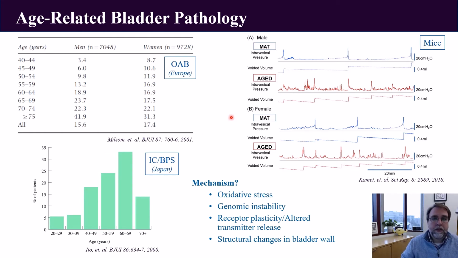This carries over into rodents, which we normally use as a model for these age-induced pathologies. Again, here in mice, both male and female show an increased bladder hyperactivity, detrusor hyperactivity, in the aged animals. And so the mechanism of these changes could be many things. It could be oxidative stress or genomic instability that are generally found in the aged population, as well as receptor plasticity and altered transmitter release, or structural changes in the bladder wall itself.